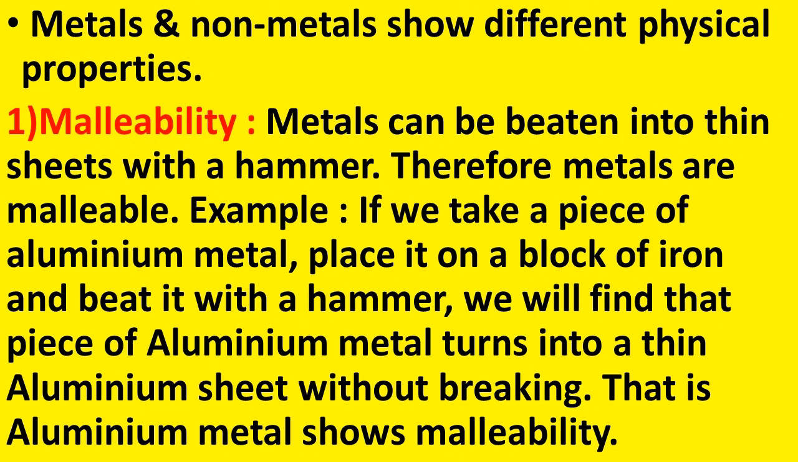So here what is the metal we have taken? Aluminium. A piece of aluminium metal is taken, and if we keep it on a hard surface, that is an iron block, and beat with a hammer, we can find that the block of aluminium metal turns into very thin sheets without breaking. Therefore, we can say that aluminium metal shows malleability.